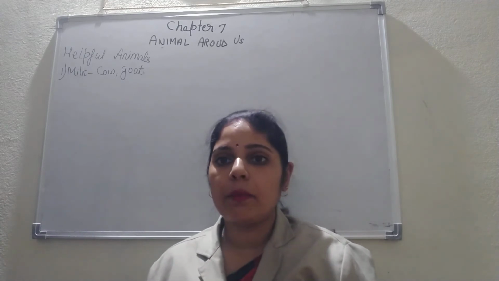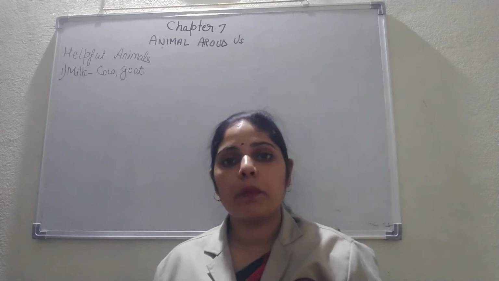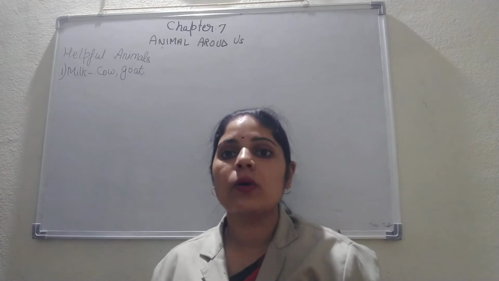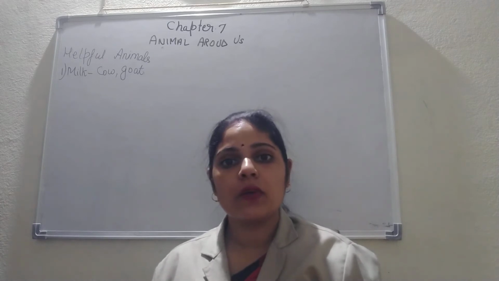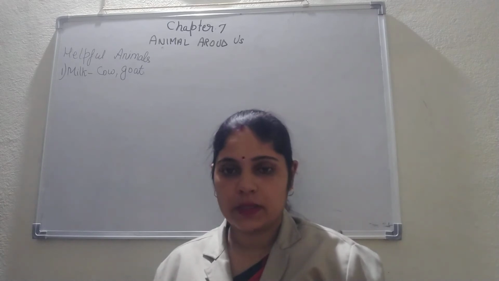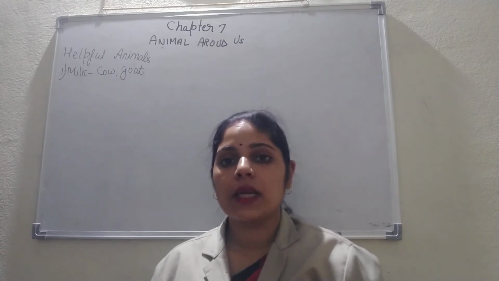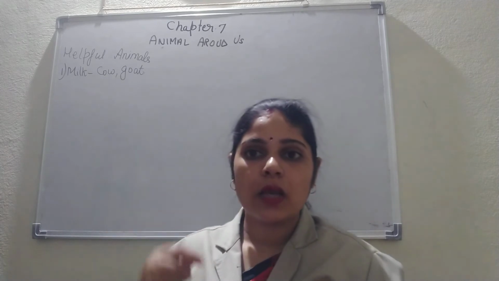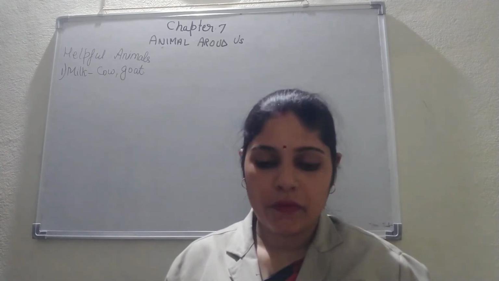Like you get butter, ghee, your paneer. Mostly you get these things from your milk, and also milk is very good for human beings, because it also has calcium. So this milk is obtained from the cow, goat and buffalo.